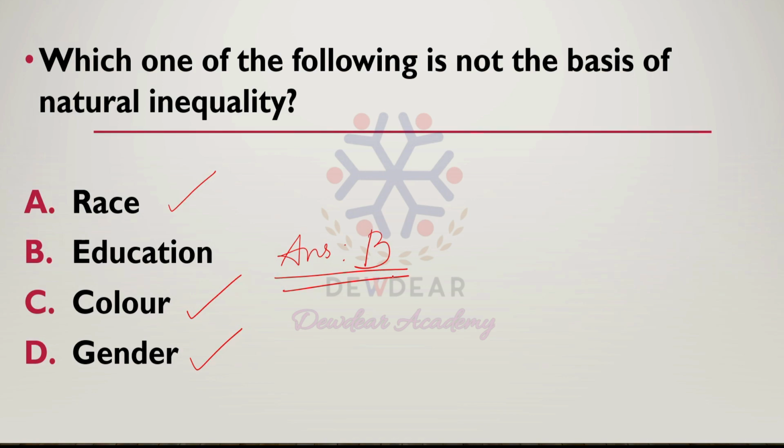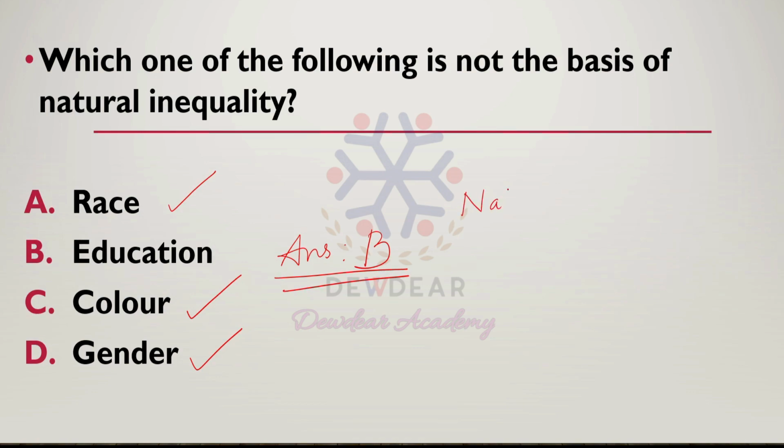Education is not the basis of natural inequality. It is an example of social inequality, which is the expression of lack of access to education, healthcare, employment opportunities, status, housing facilities. All these are examples of social inequality. So here you can understand the difference.